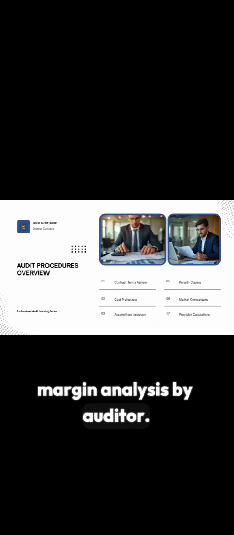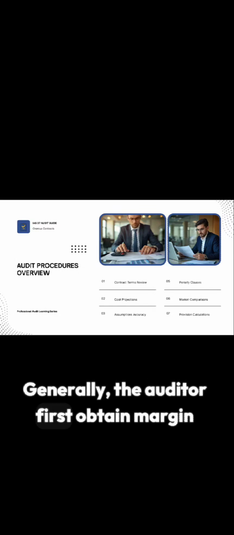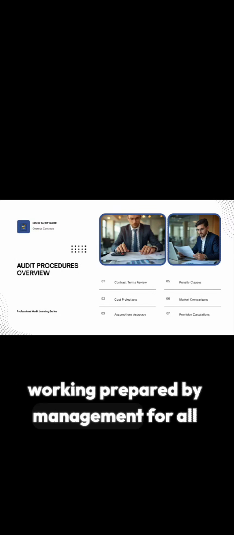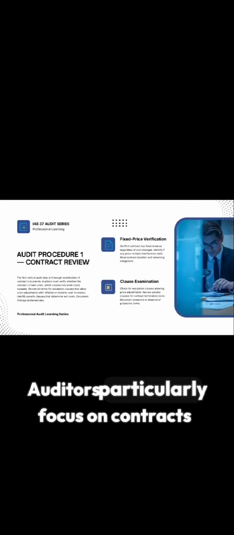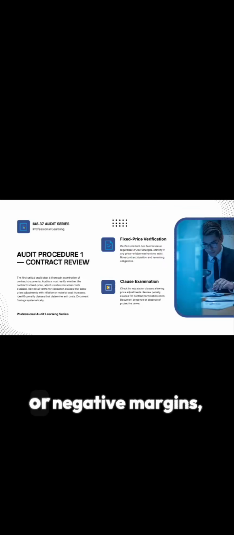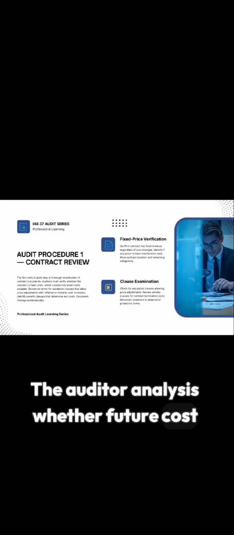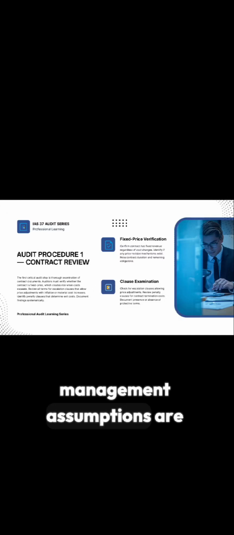Point number 4. Margin analysis by auditor. Generally, the auditor first obtains margin analysis working prepared by management for all ongoing contracts. This working includes contract revenue, costs already incurred, expected future costs to complete, and expected overall margin on each project. Auditor particularly focus on contracts showing low margin or negative margins, because these contracts may indicate requirement of onerous contract provision. The auditor analyzes whether future cost estimates are reasonable, management assumptions are realistic, and whether provision required under IAS 37 has been made properly assessed.